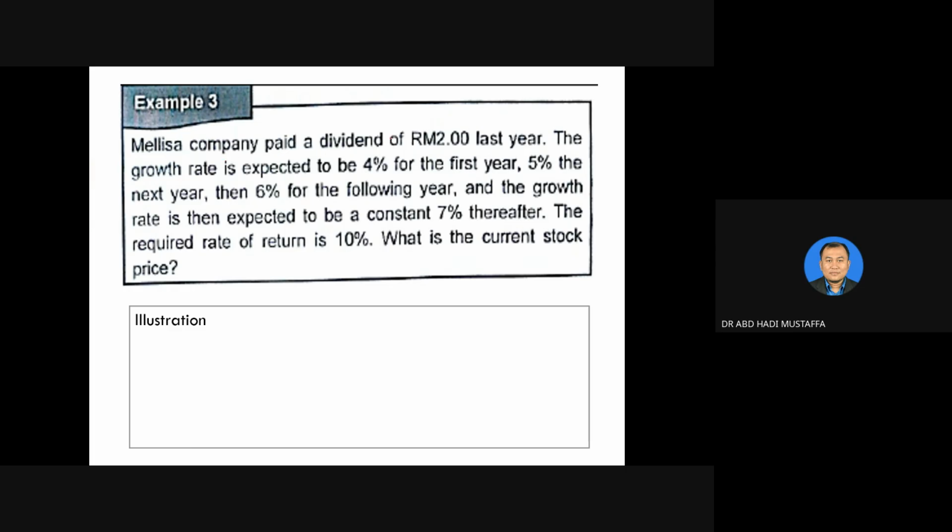Melissa company paid a dividend of RM2 last year. Last year means that D0. The growth rate is expected to be 4% for the first year, this is year 1, 5% for the next year, which is year 2, and then the following year, which is year 3, and the last one is year 4. And the required rate of return is 10%. What is the current stock price?